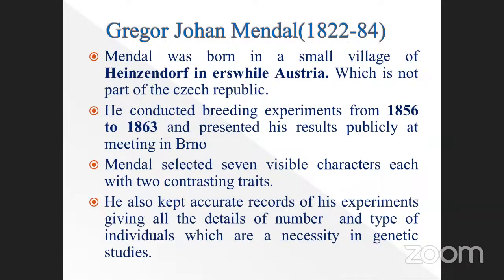Okay, where was he born? His experiment, how many characters were there? Why did he choose, which one do you know? Sweet pea, otherwise called Pisum sativum, as a test plant. Like that, they ask questions. So Mendel was born in a small village in Austria. Note it down, this is very, very important: it is not part of the Czech Republic.